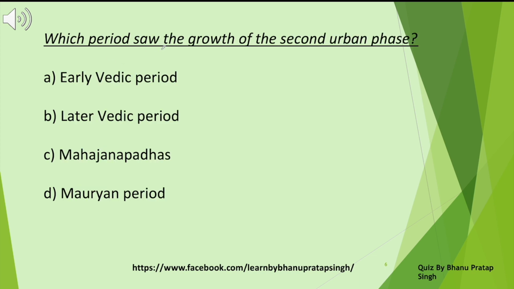Which period saw the growth of the second urban phase? Early Vedic period, later Vedic period, Mahajanapadas, Mauryan period. Which period saw the second urban phase? The answer is Mahajanapadas. Answer C.